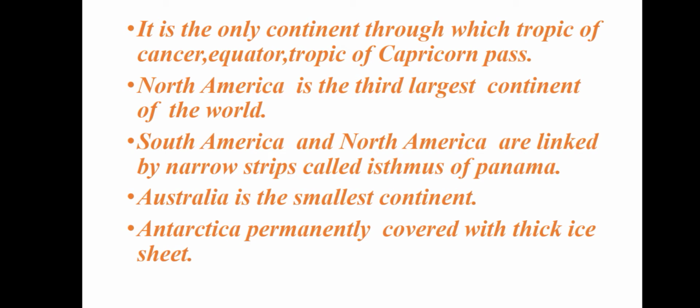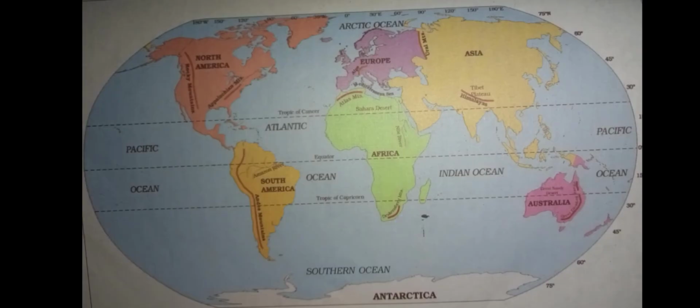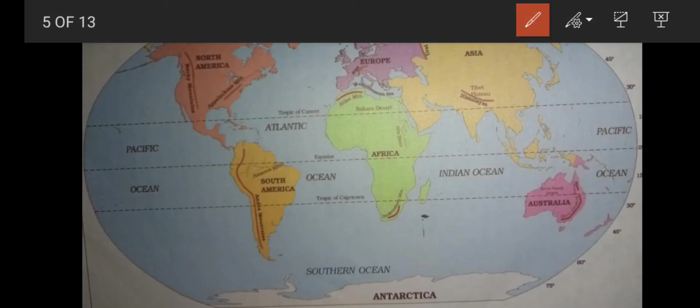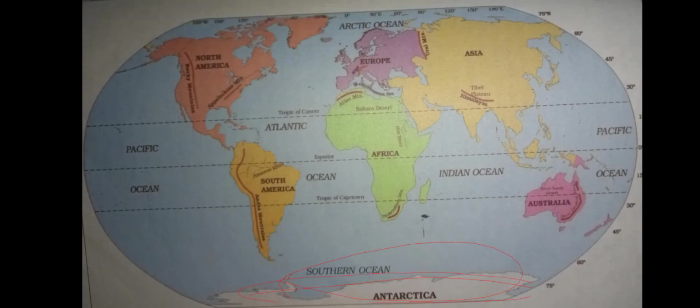And Antarctica is permanently covered by ice sheets because it is near the poles. Can you observe this? See here, it is near the South Pole. If a region is near the poles, it will always be covered by ice. So human beings cannot survive there. Only some research centers are there in Antarctica, because it is completely covered by ice sheets.